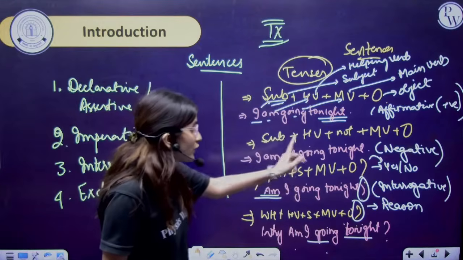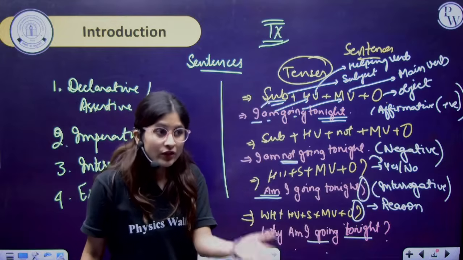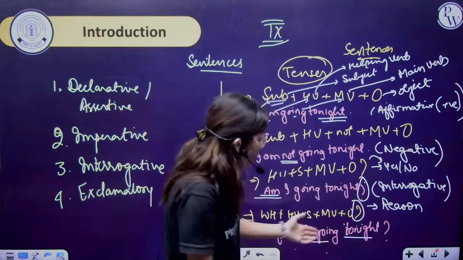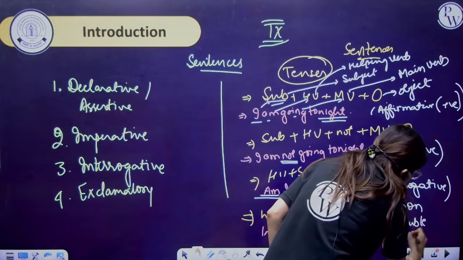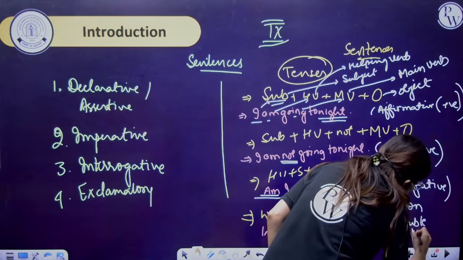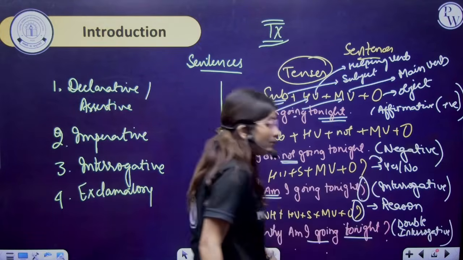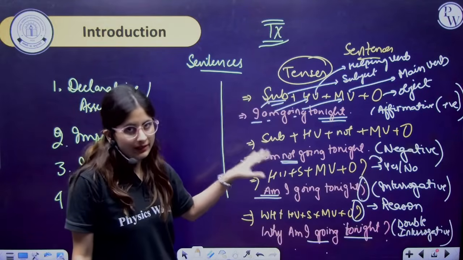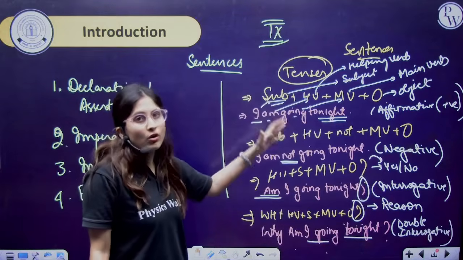It means I have to tell yes or no, but I have to give the reason for the same. So if I have to give the reason, these sentences are called double interrogative. Fine. So for example, this is only a part of a tense base. It is a part of a tense base that I am talking about here, continuous one.